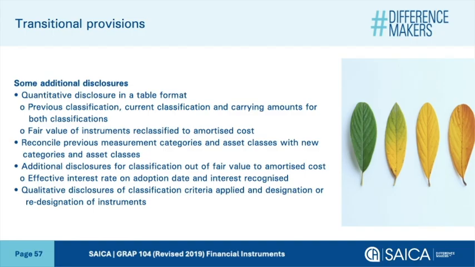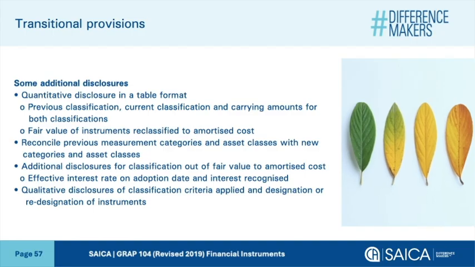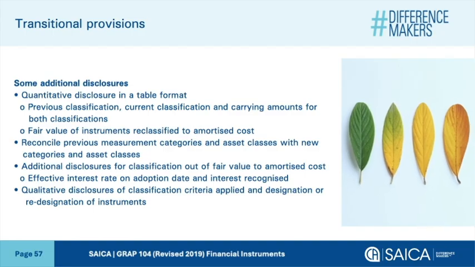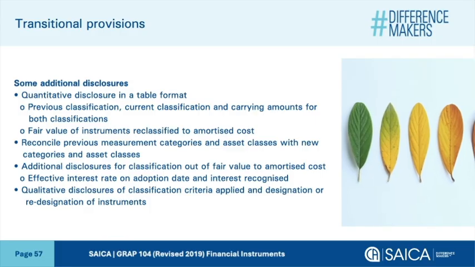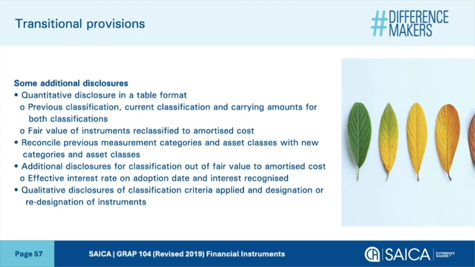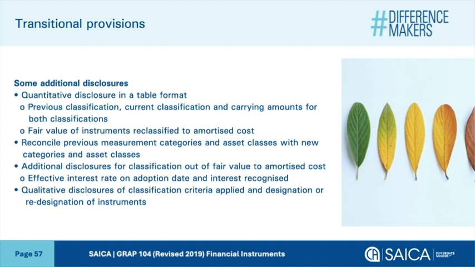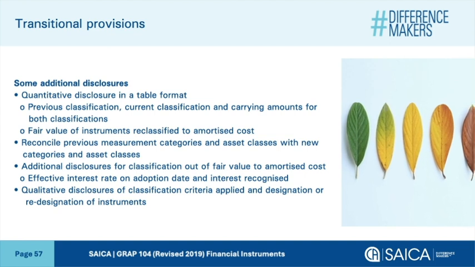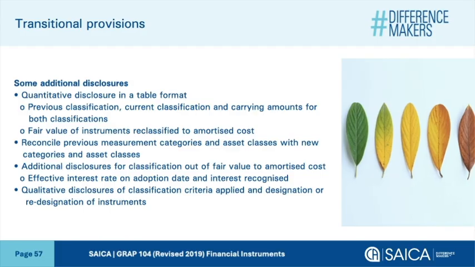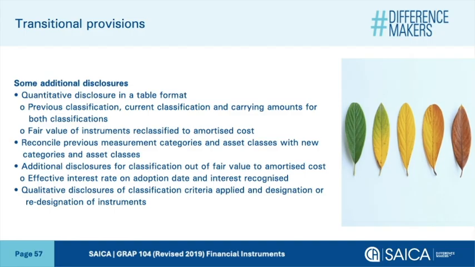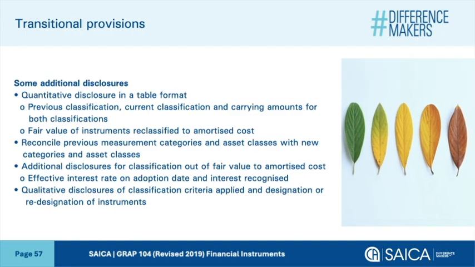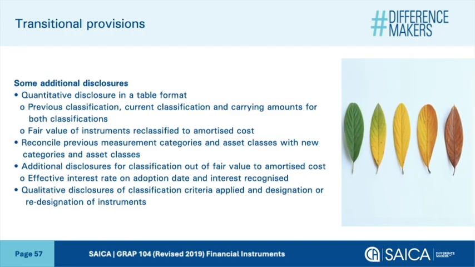There are additional disclosures for the classification out of fair value to amortized cost, and the effective interest rate on the adoption date of the standard and the interest recognized. Lastly, qualitative disclosures on the classification criteria applied and the designation and, if applicable, redesignation of instruments. The transitional provisions must be read along with the standard requirements.